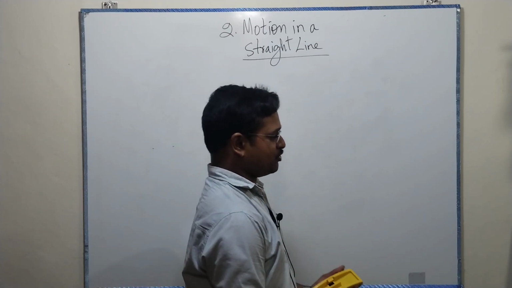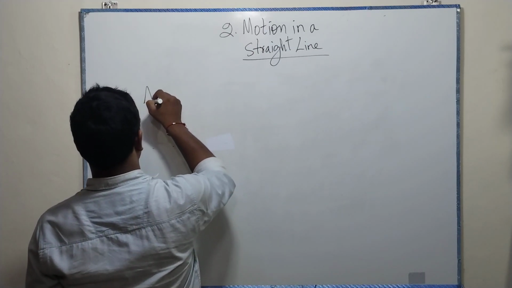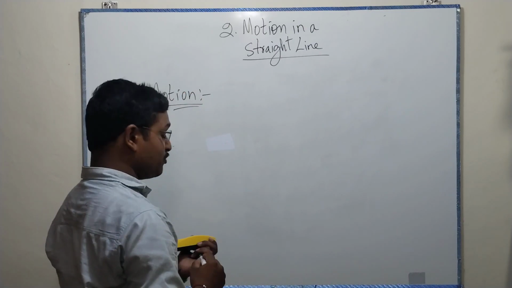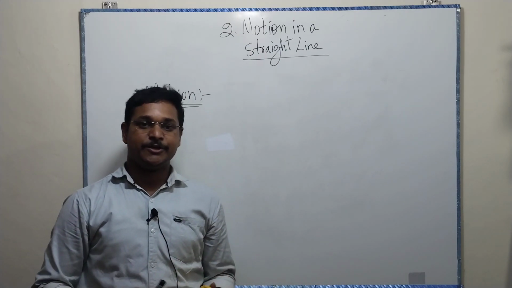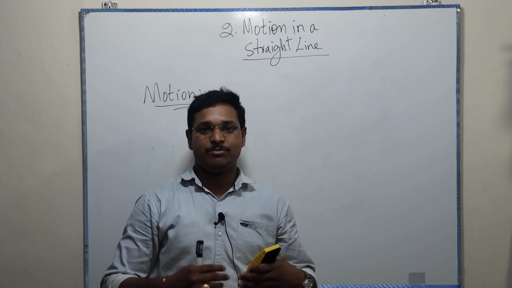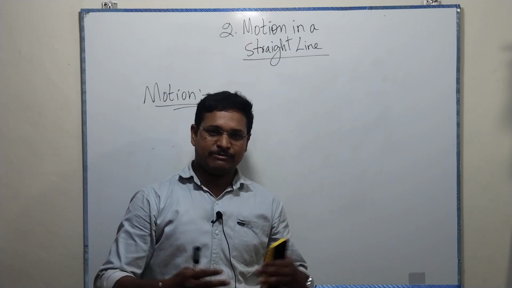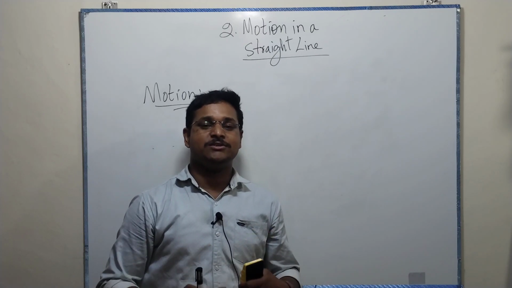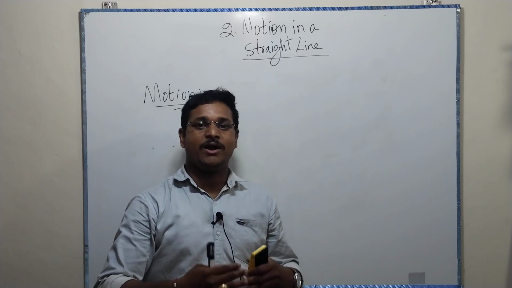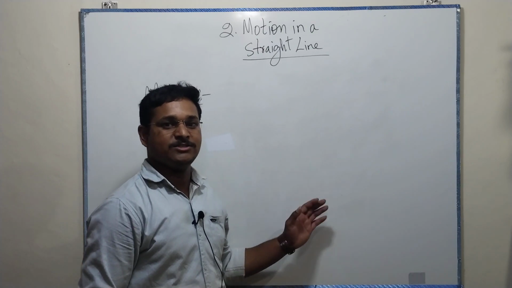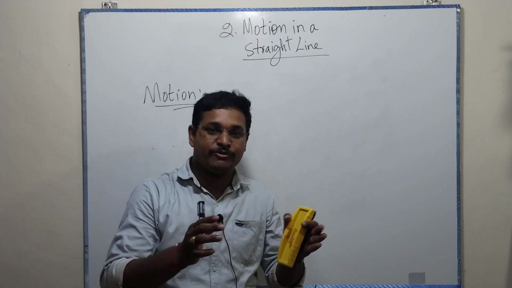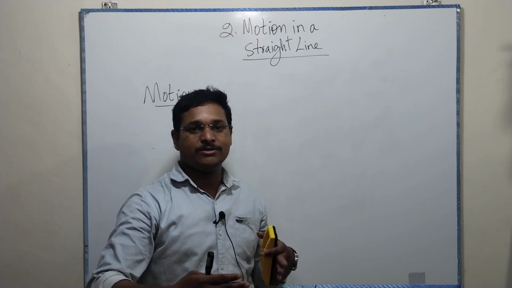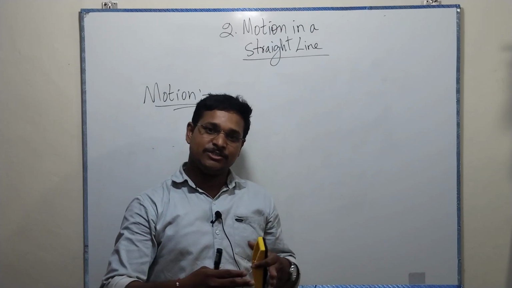Now, what is motion? What we say generally, motion is nothing but when any object is moving from one place to another place, whatever the direction, whatever the distance, if it is changing its place from one to another, we say that it is in motion for that span of time. For example, if anything is moving continuously, we say it's in motion.